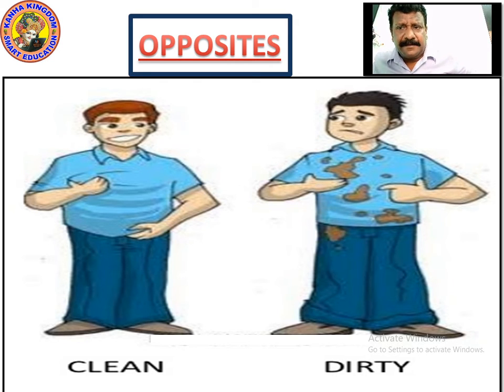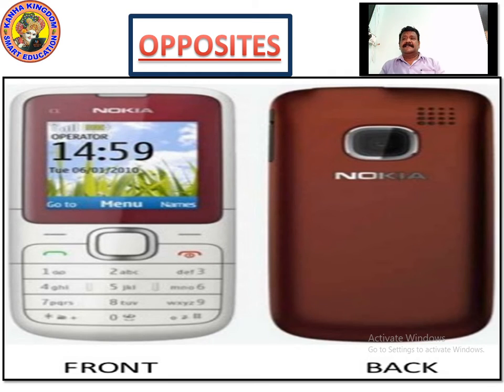C-L-E-A-N, clean. When you say C-L-E-A-N, clean means neat and tidy. Clean, dirty. Please write it down. Now look at the screens. You can see a Nokia mobile. This is a mobile where it's showing the screen and its keypad.